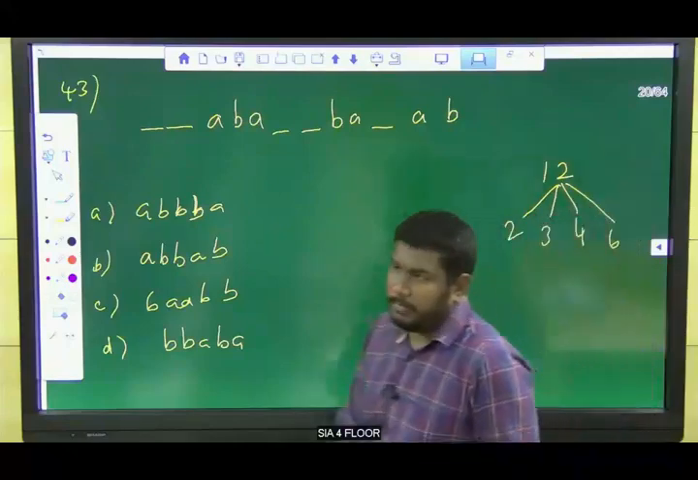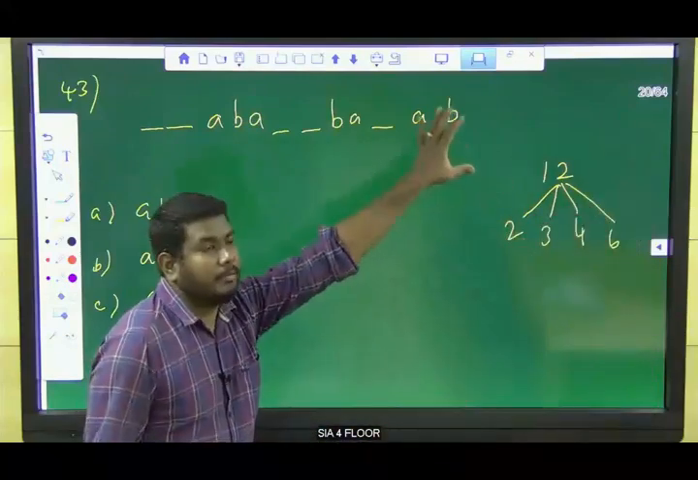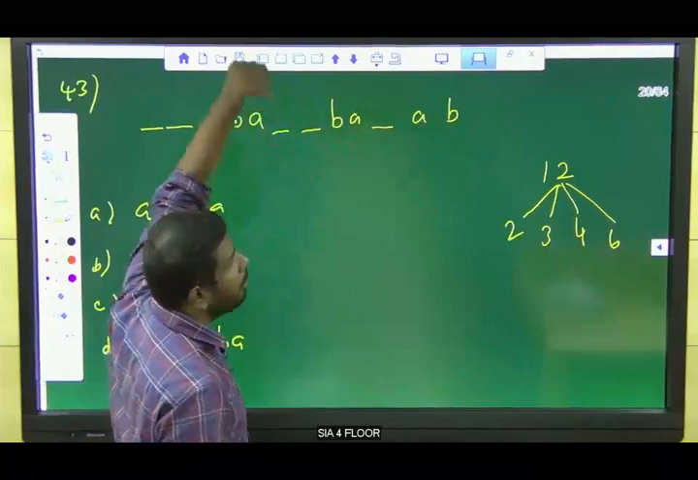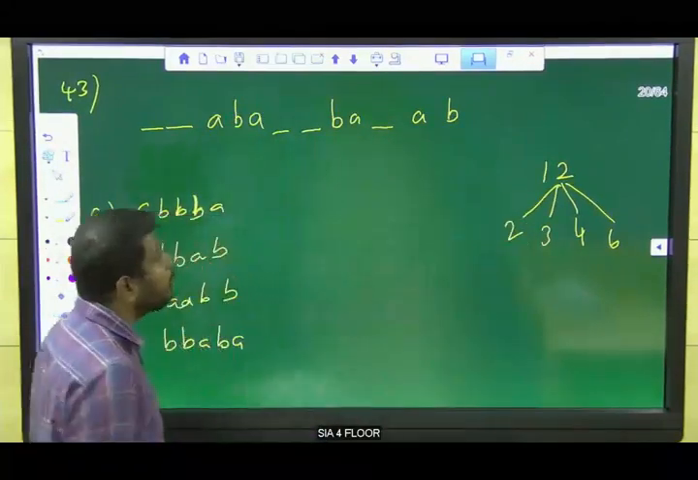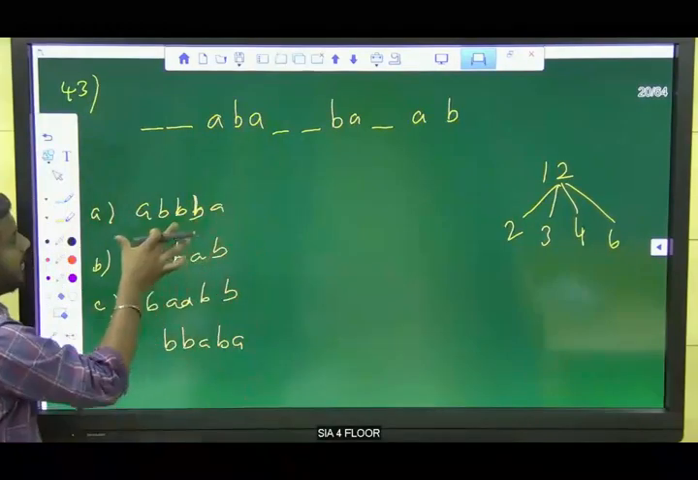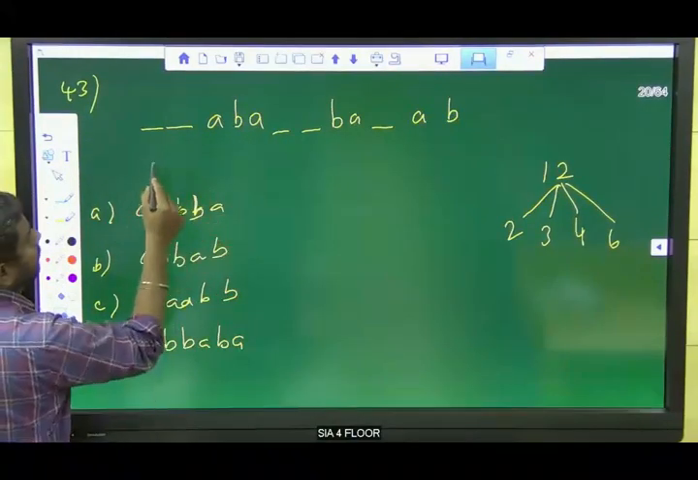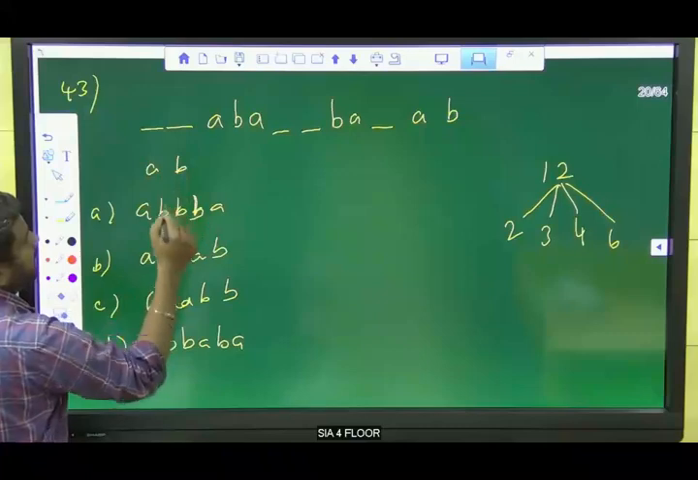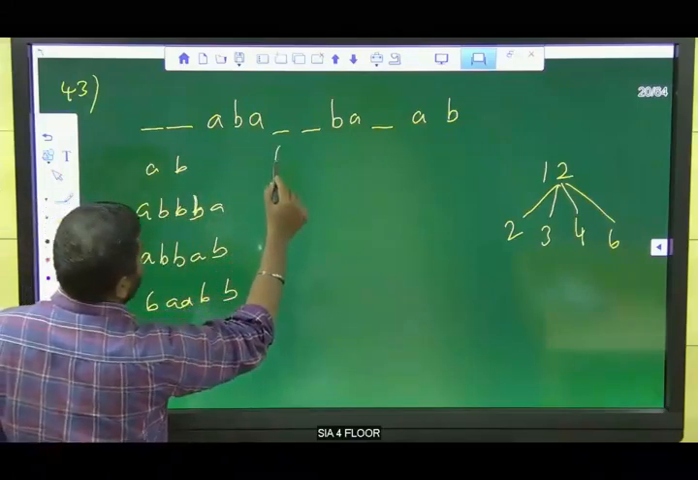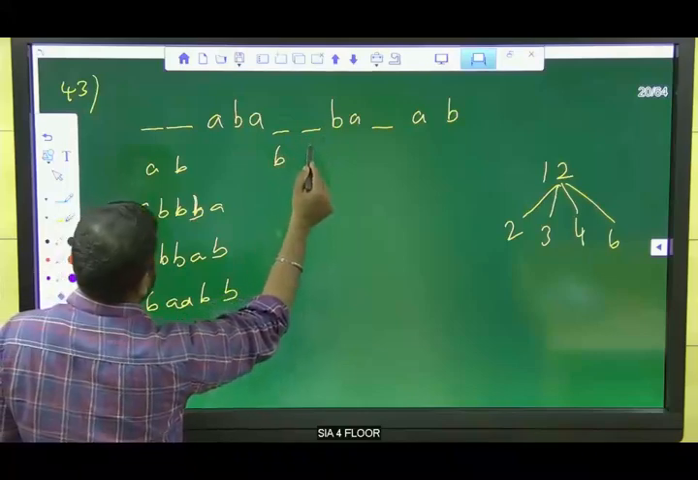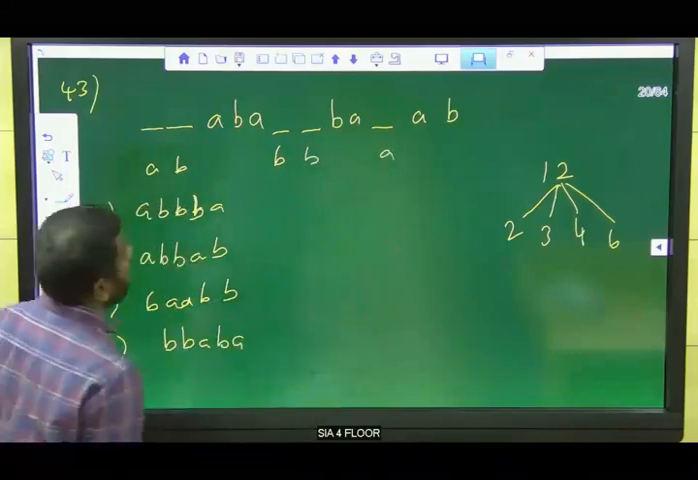Remember this: first we need to count the total number of letters and find the factors of that number. So 2, 3, 4, 6. Now we can take option A. Fill the letters into the dashes: A, B, B, again B, again B, again A, right?